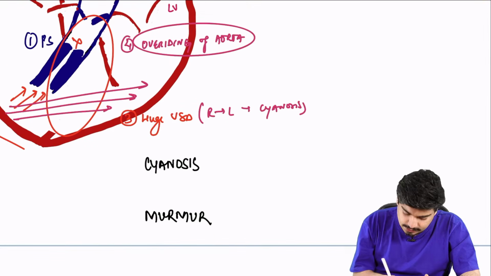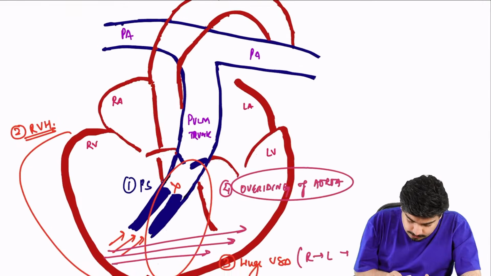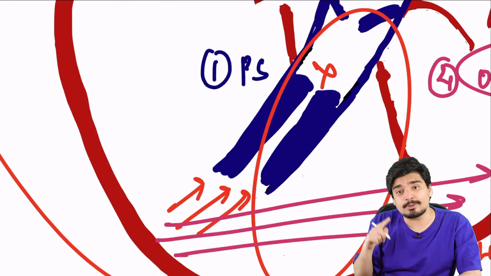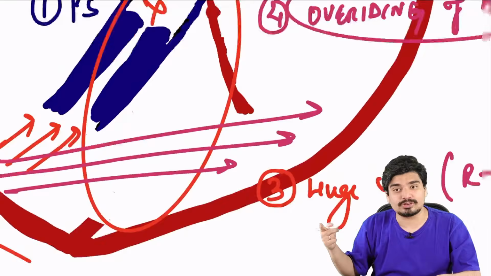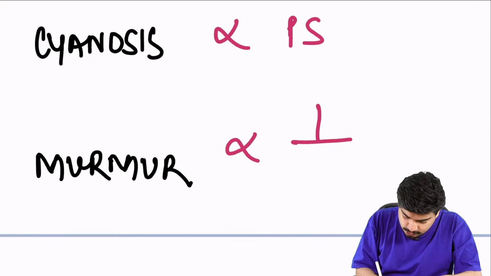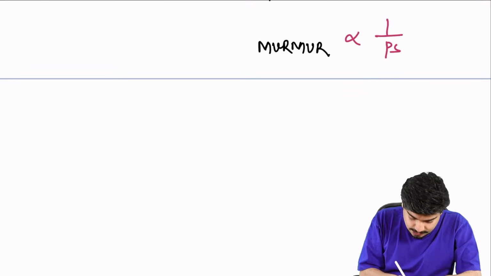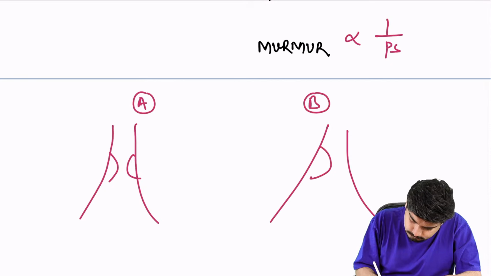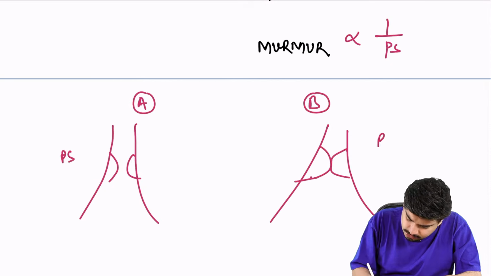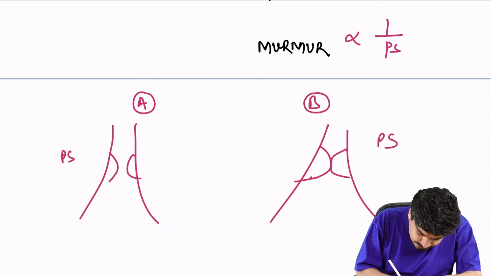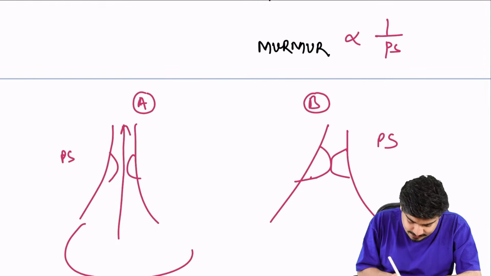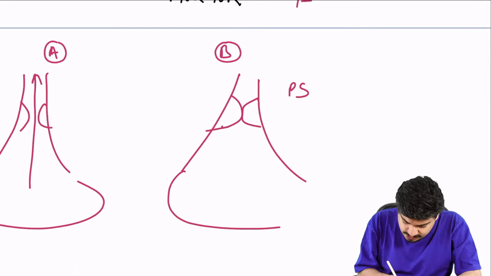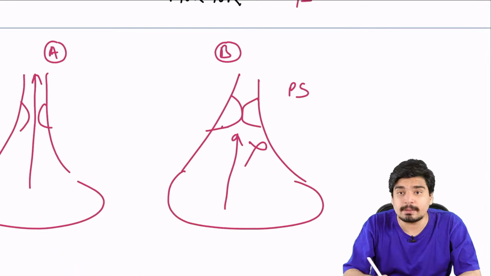Remember, cyanosis is directly proportional to pulmonary stenosis, because more the pulmonary stenosis, more the right ventricle hypertrophy, less blood will go into the pulmonary artery, more blood will go from right ventricle to the left ventricle, leading to more cyanosis. But remember, murmur is inversely proportional to the amount of pulmonary stenosis. Why? Imagine two scenarios, scenario A, scenario B. Here there is pulmonary stenosis, here there is pulmonary stenosis. In scenario A, blood is able to at least go from the right ventricle into the pulmonary artery. But there is stenosis, this causes murmur. In scenario B, blood will be unable to go into the pulmonary artery.